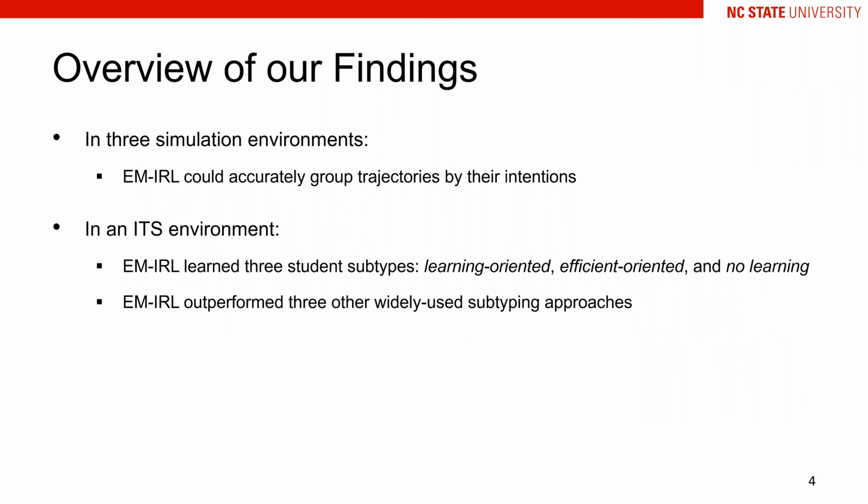Based on the EMRL, we got some interesting findings. First, in 3 simulation environments with the ground truth, EMRL could accurately group the trajectories by their intentions. This gave us the confidence to further apply it to an ITS environment. From students' longitudinal logs collected from an ITS, the EMRL learned 3 student subtypes, which, based on statistical analysis, were named learning-oriented, efficient-oriented, and no learning. Besides, EMRL outperformed 3 other widely utilized subtyping approaches.